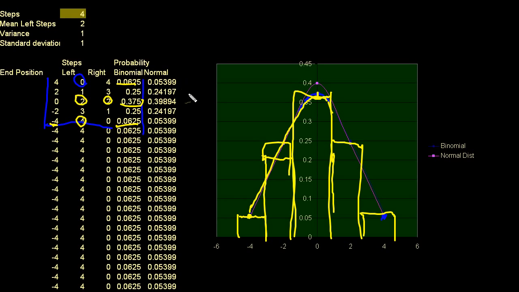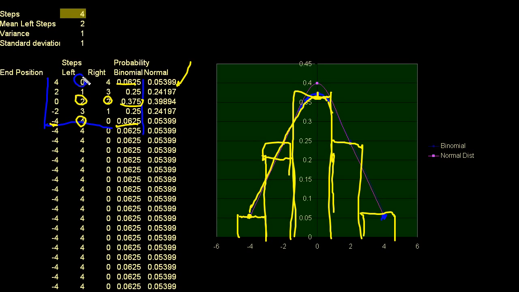Now, what I wanted to show you is that the normal distribution approximates the binomial distribution. So this right here, I wanted to say, what does the normal distribution tell me is the probability of ending up with exactly 0 left steps?